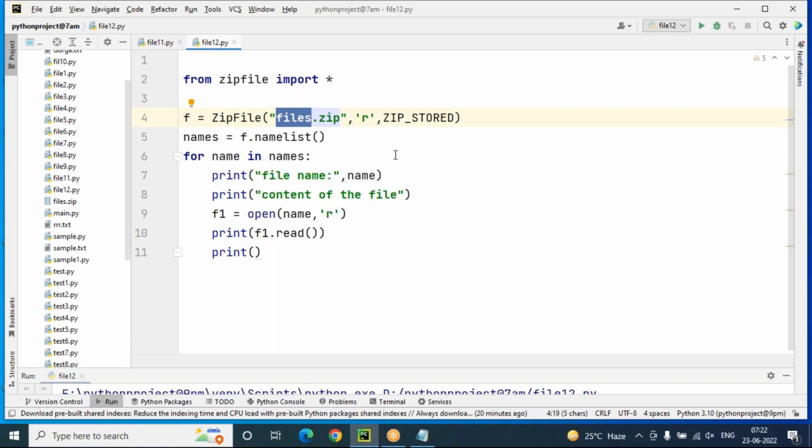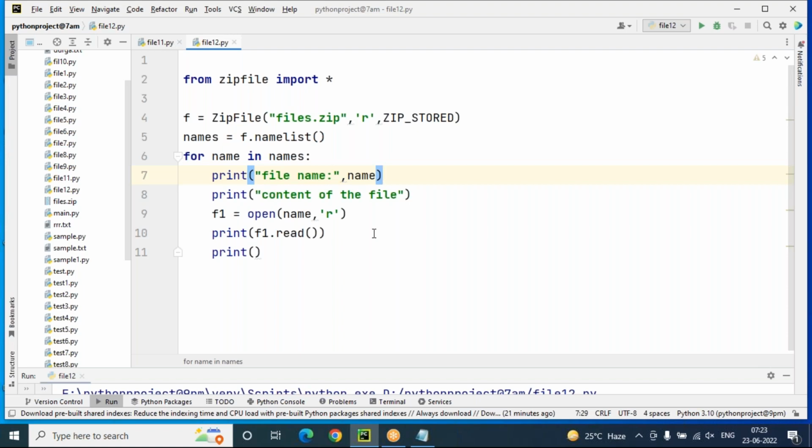Okay. Next, I'm going to use the CSV files concept. CSV means comma separated values. That means we can store our data into an Excel sheet, and at the same time we can read our data from the Excel sheet and display it in Python programming, Python PyCharm. So that is how to work with CSV data. CSV data means comma separated values. We'll look into how to work with comma separated values.